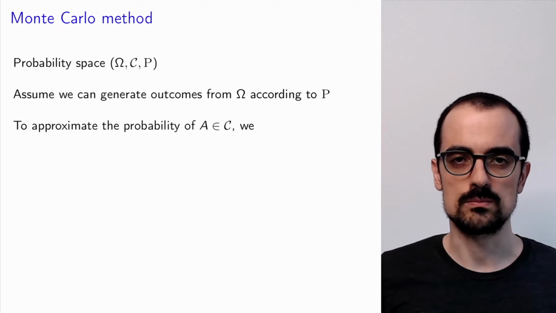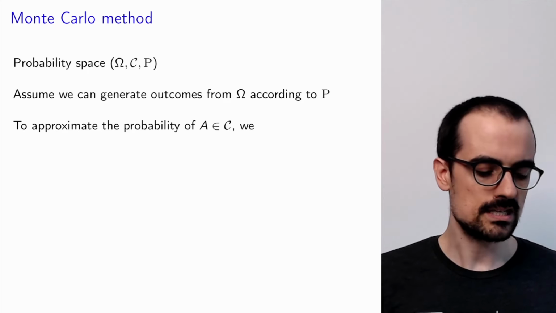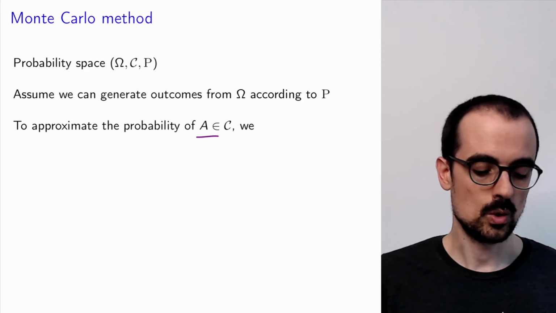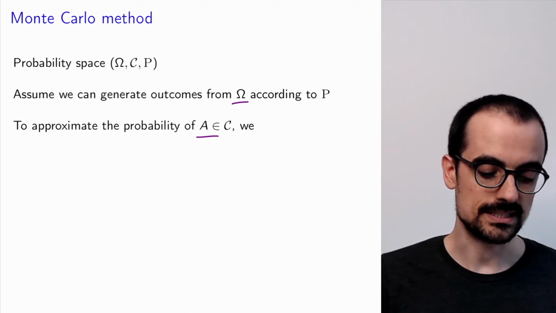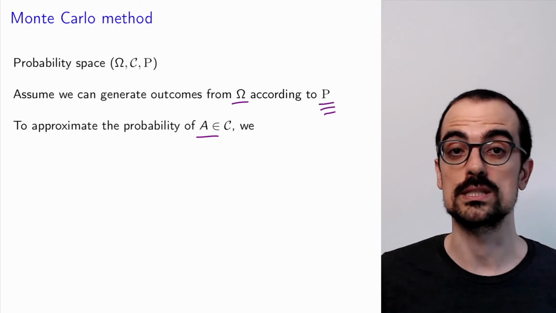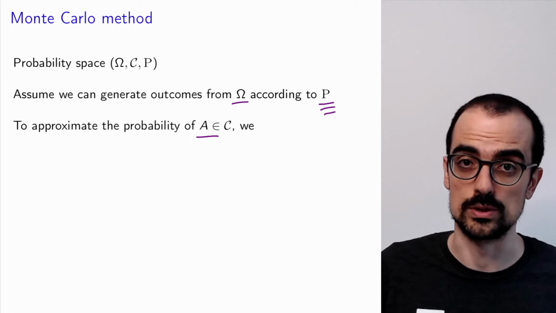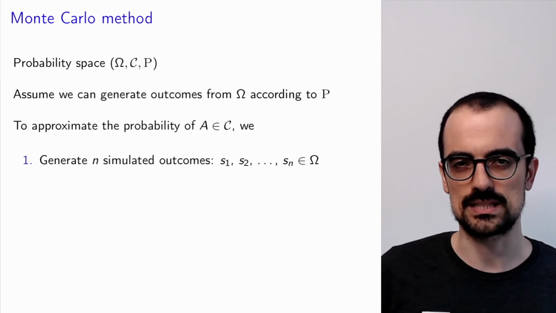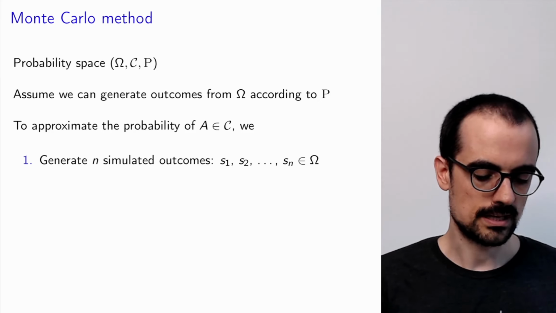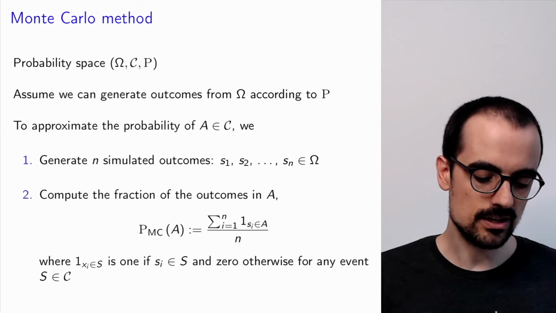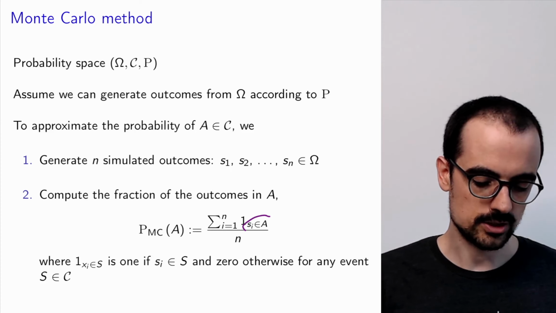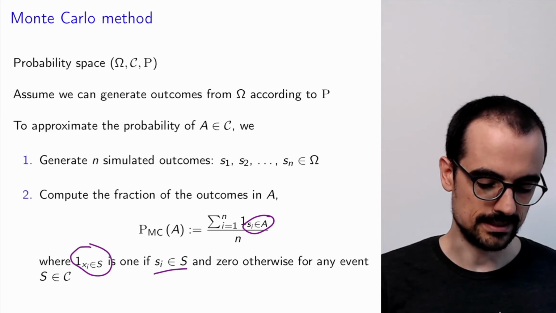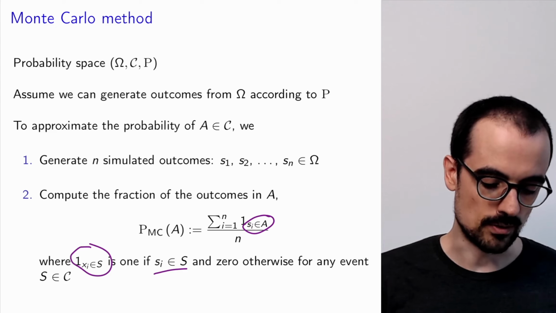So let's make things a little bit more precise. Imagine that we have a certain probability space and we want to estimate the probability that an event A happens. We assume that we can generate outcomes from the sample space according to the probability measure of interest. That's a very important assumption. If not, we cannot do this. And then what we do is we generate n simulated outcomes, often called samples, a large number of them, and then we see how many of them end up in A. So again, as usual, this is an indicator function that is 1 if the sample is in the set of interest, in this case A, and 0 otherwise.